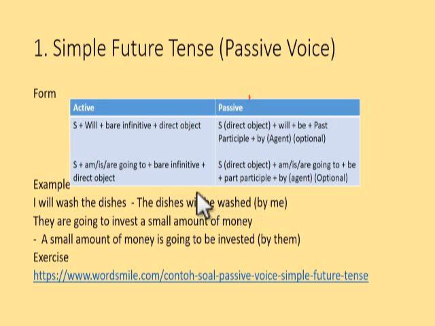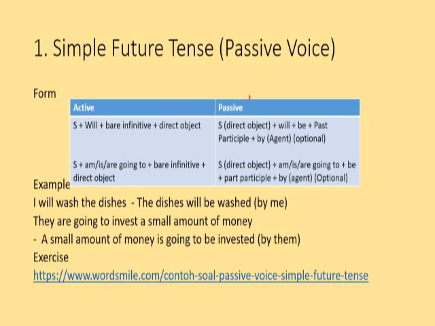Okay, you should put will in the first position and then follow with the direct object and then follow with be and then past participle. That's still the same. Okay, later I will share the exercise for you after all have been discussed.